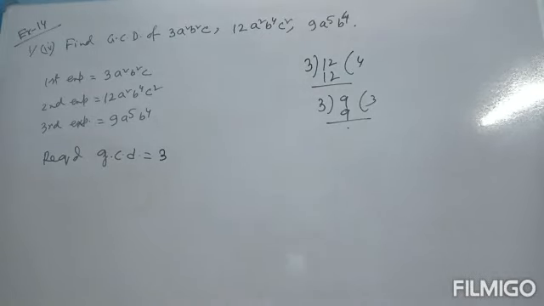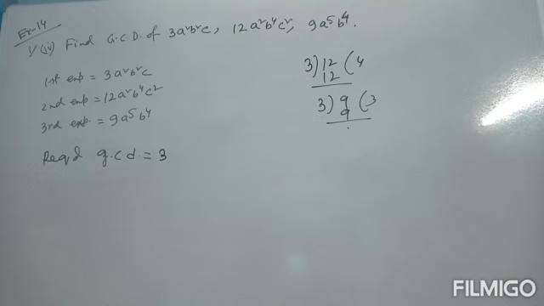And if the values of a, b, c are not given, we take the values of a, b, c all greater than 1, that means not fractions. If they are fractions, then it is different. We will see in the next class what happens when these are fractions. So in this case let us assume, if it is not given, that they are greater than 1. So we have to find out the HCF or GCD.